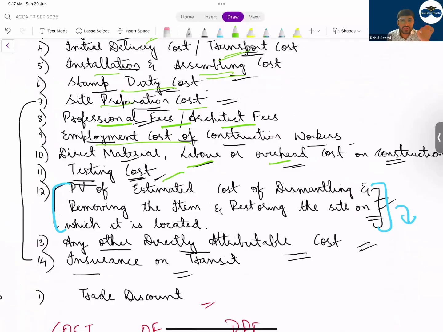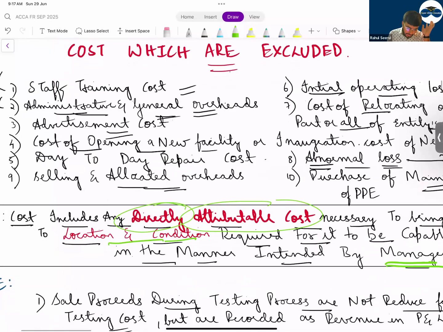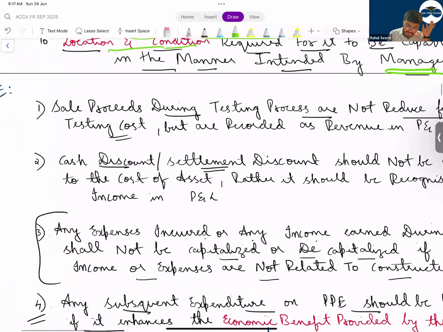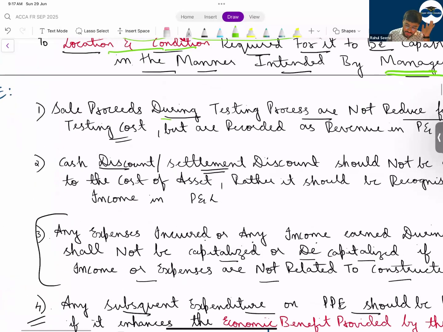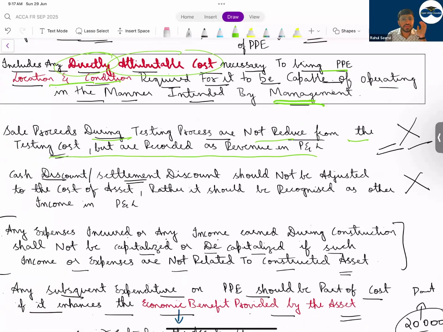Testing cost. If you are testing something, some output will be produced. Will that output be included here? Output will not be included. It will go to revenue. It will be recorded. See, I have written a note below. Sale proceeds during the testing process are not reduced from the testing cost but are recorded as revenue in the P&L.